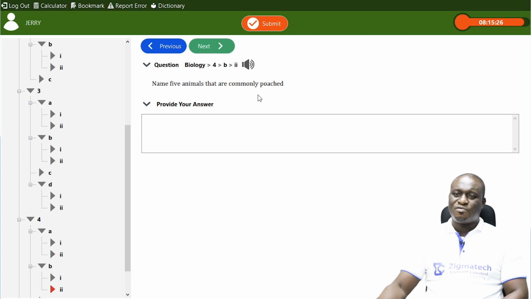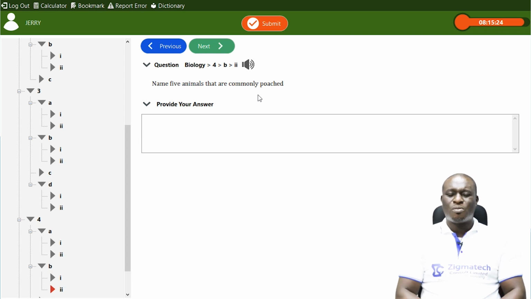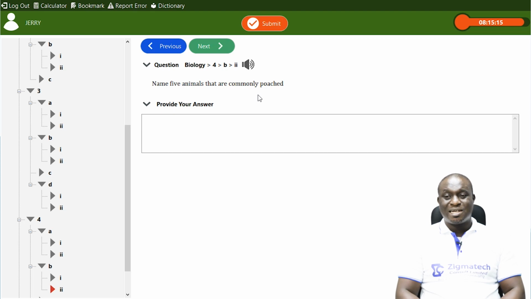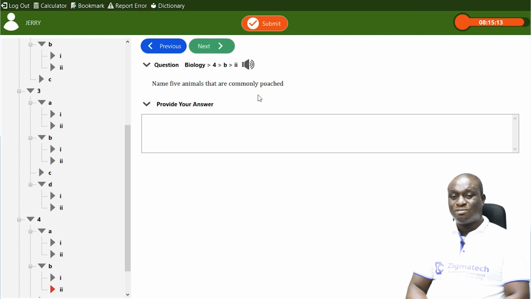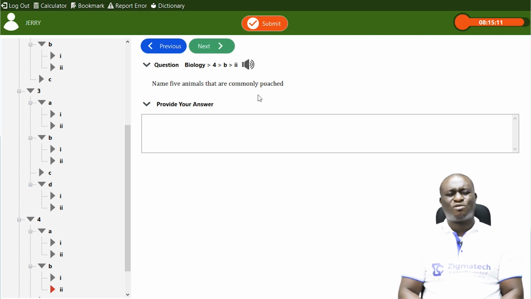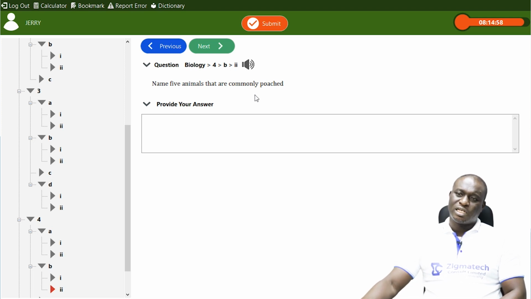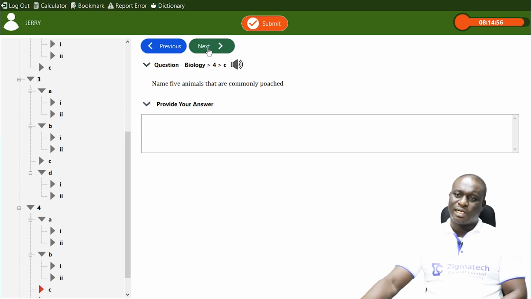And then we also have, name 5 animals that are commonly poached. There are so many animals. We have the elephants, the giraffe, the lions, the tiger, the deer, the hippopotamus. So many of them are being poached. I've given you 6 animals that are being poached. They are animals regularly poached in the forest or in wildlife.